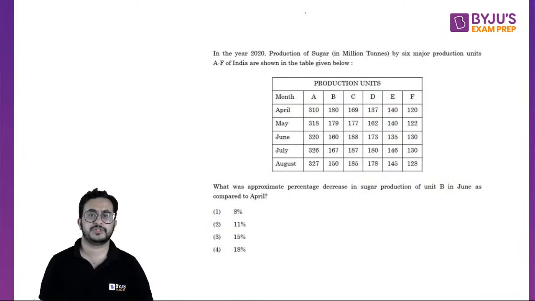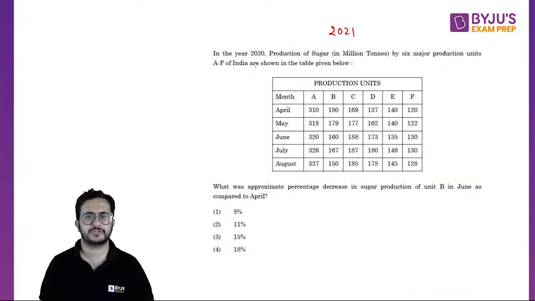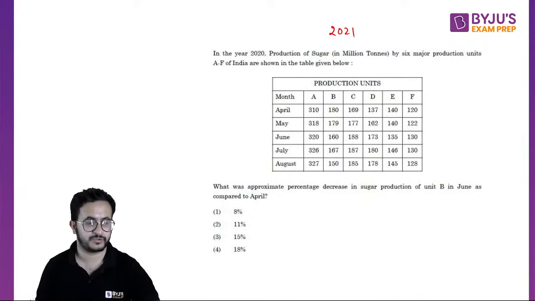All right. So this was again a question from 2021. It says that in the year 2020, production of sugar in million tons by six major production units A to F of India are shown in the table given below. Okay, the question is what was the approximate percentage decrease in sugar production of unit B in June as compared to April?